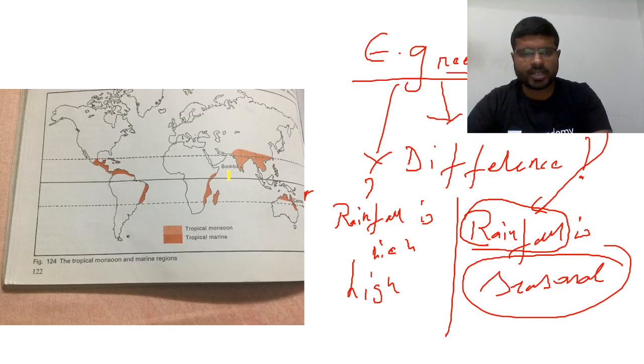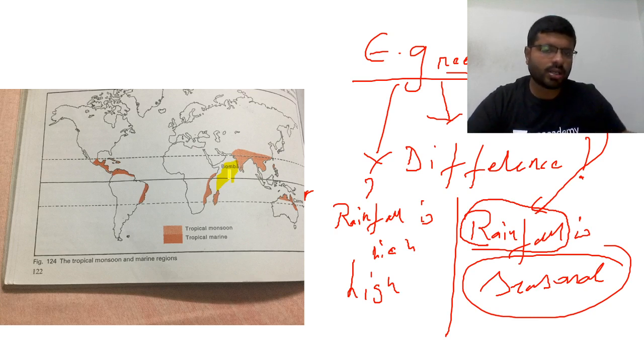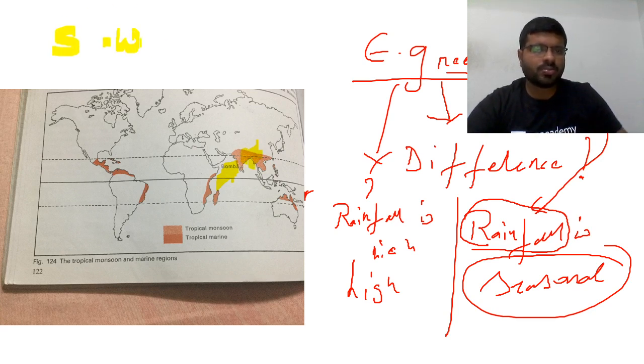You will be finding southwest winds in this fashion, winds coming from here, southwest winds in the monsoonal season in June, July, August, September, and post October you will find winds called northeast winds. So our monsoon season, what do you call? Southwest monsoonal wind. Southwest monsoon season and northeast monsoon season.